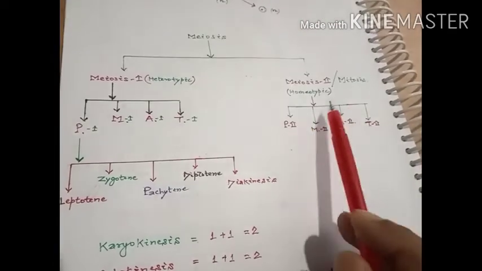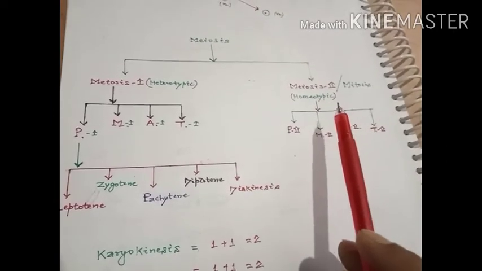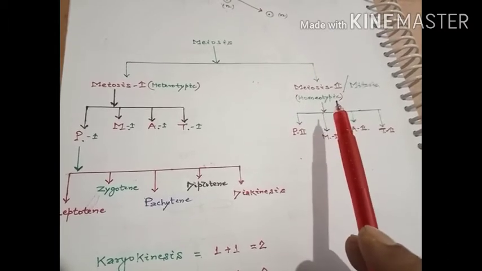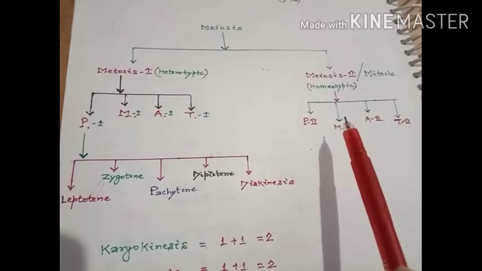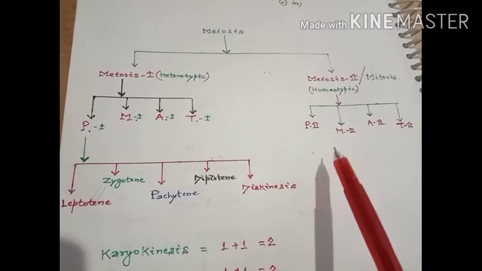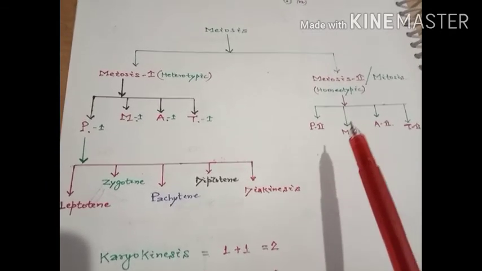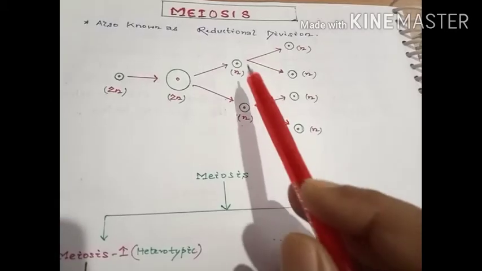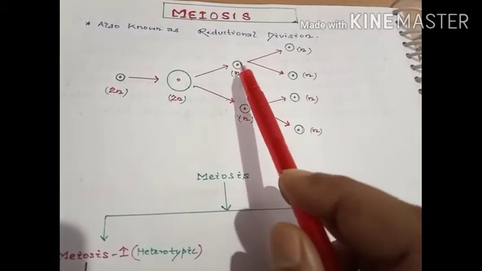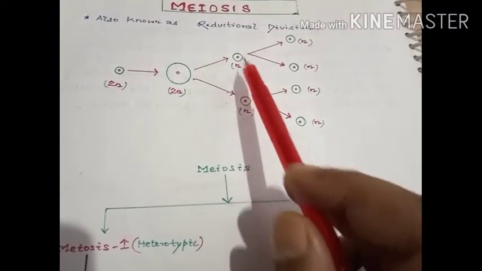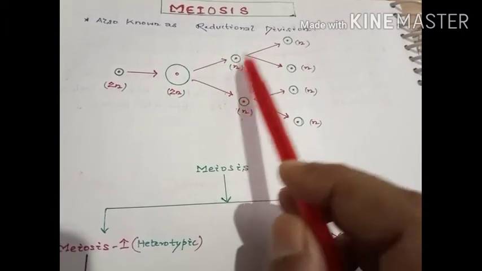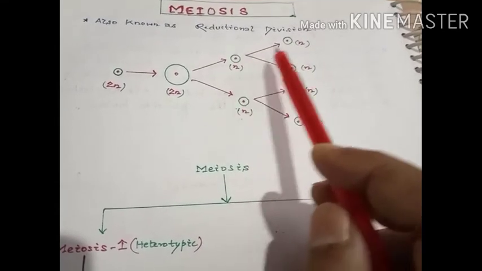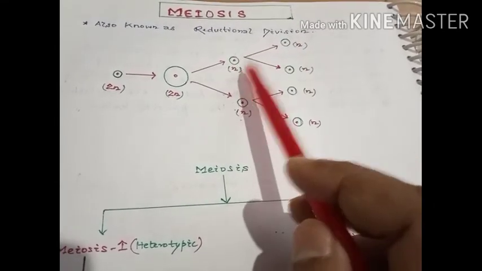The meiosis 2 type of division, or the second meiotic division, is also called equational division. It is homeotypic in nature because it occurs in the haploid cells. So the meiotic 2 division, which is occurring within these 2 haploid daughter cells, results in the formation of 2 new daughter cells which also have the same genetic composition as the parent cell.